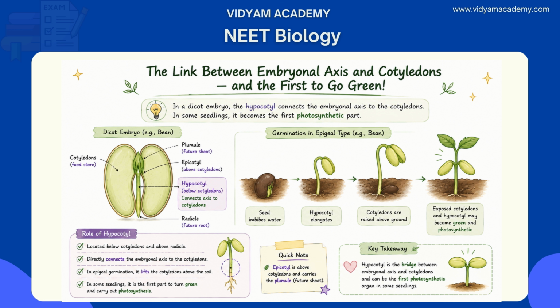During germination in epigeal seedlings, for example bean, the hypocotyl elongates and pushes the cotyledons above ground. Since the cotyledons are briefly exposed to sunlight in such cases, the hypocotyl-cotyledon region may be the first to turn green and photosynthesize in some species. That's why the answer is A, hypocotyl, the exact answer of this question. And next move to question number 4.